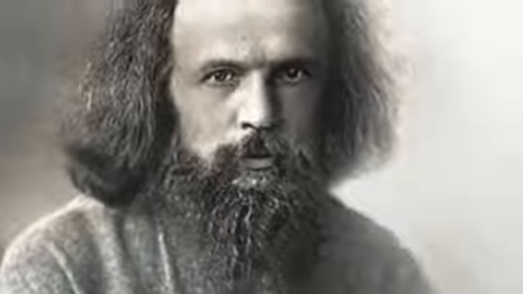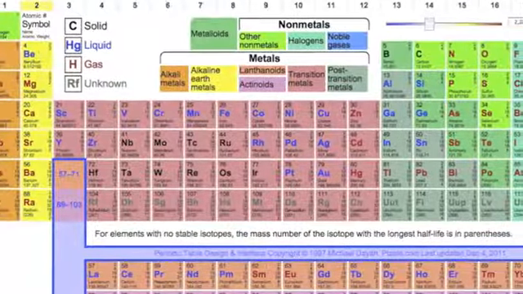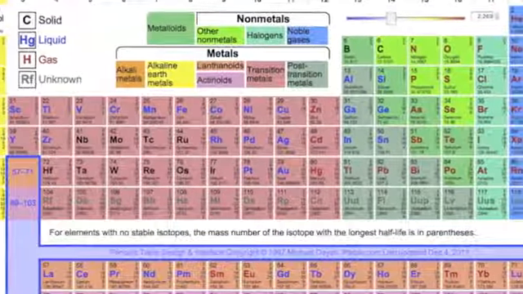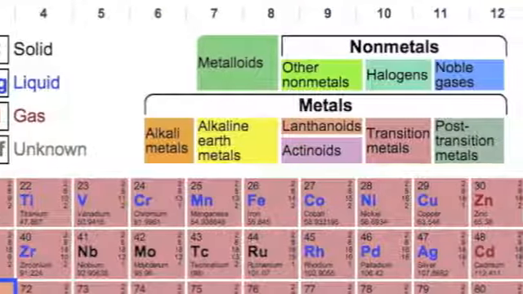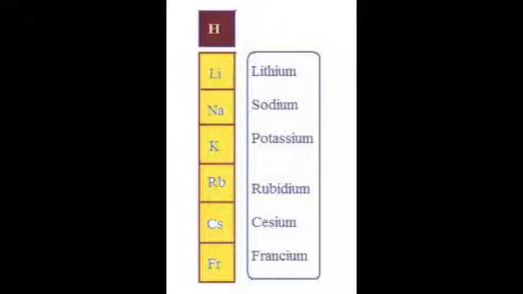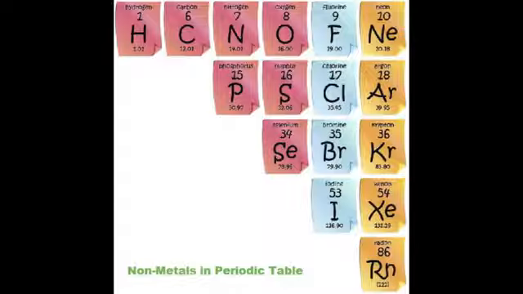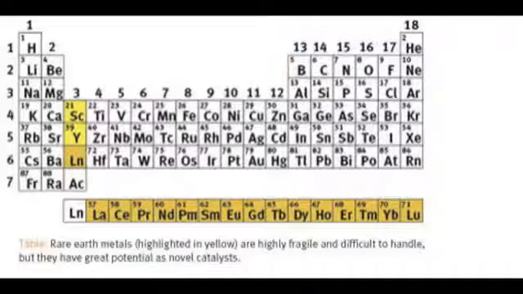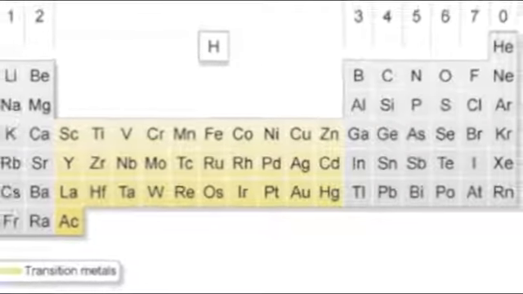Dmitri Mendeleev was 35 years old when he developed the periodic table in Russia. He arranged the elements by atomic mass, going from left to right. The periodic table has 9 families, and these are alkali metals, metalloids, nonmetals, rare earth metals, alkaline earth metals, transition metals, other metals, halogens, and the noble gases.